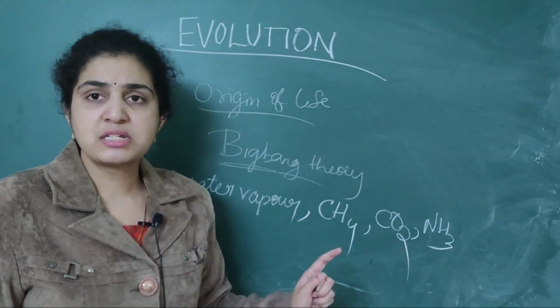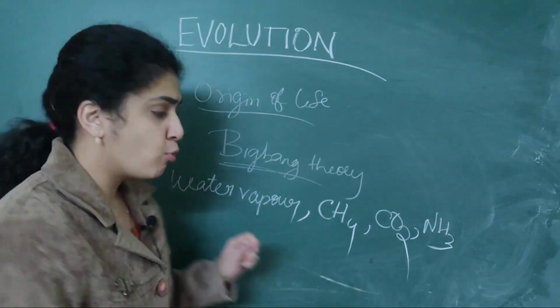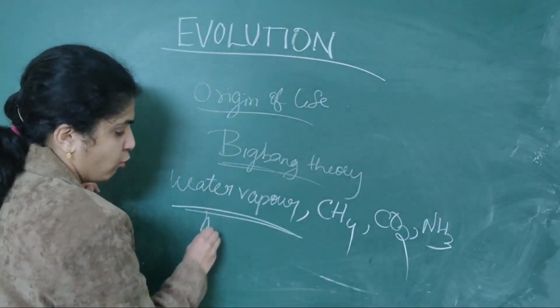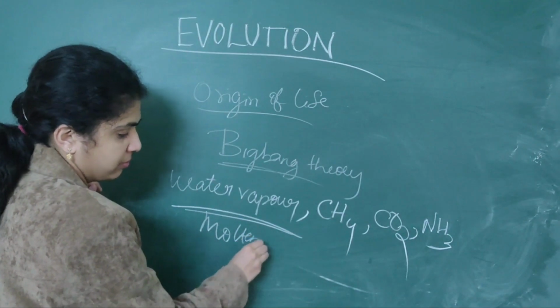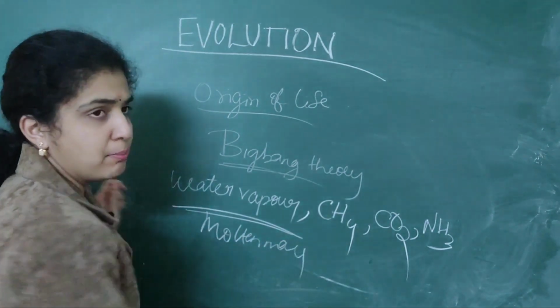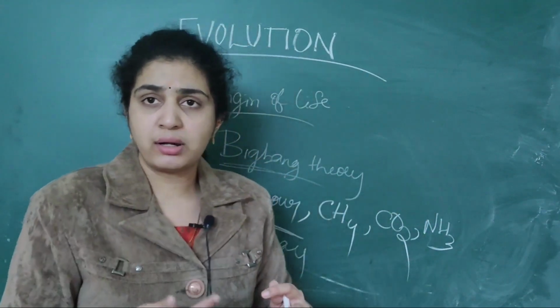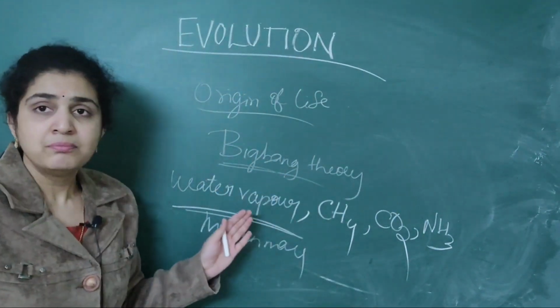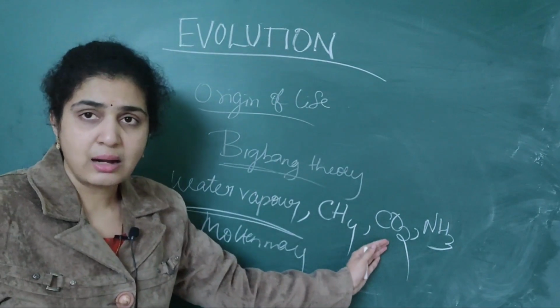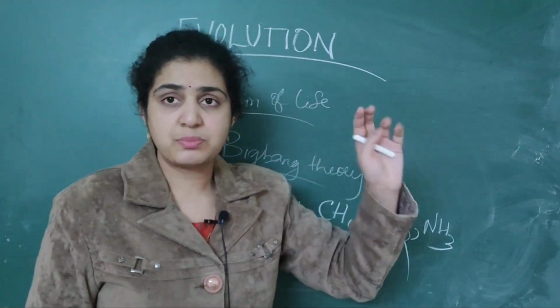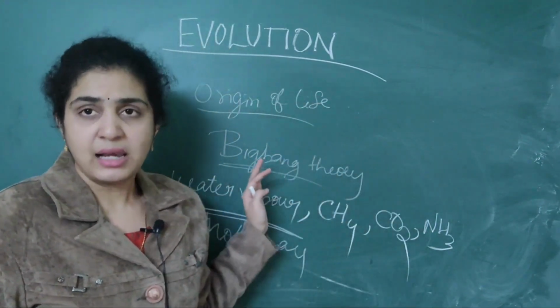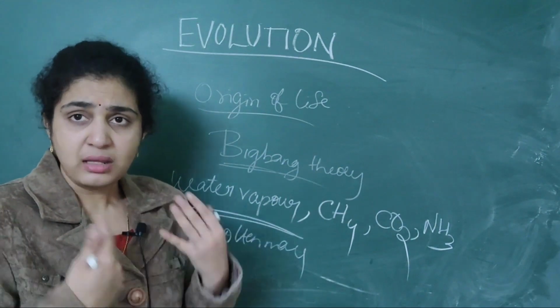These are the four substances formed from the molten mass. Molten mass means a mass-like substance that was melted, like in numerous volcanoes. So water vapor, methane, carbon dioxide and ammonia, four substances, important NEET question, were formed like that.